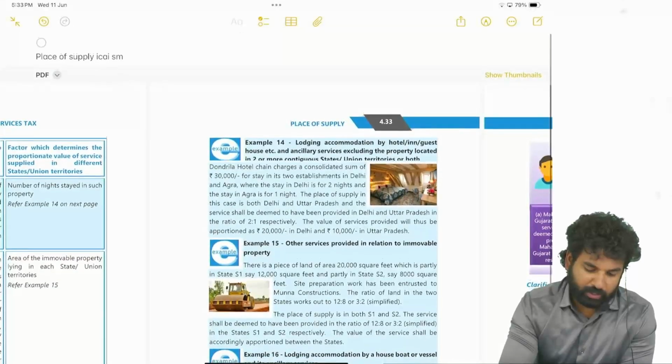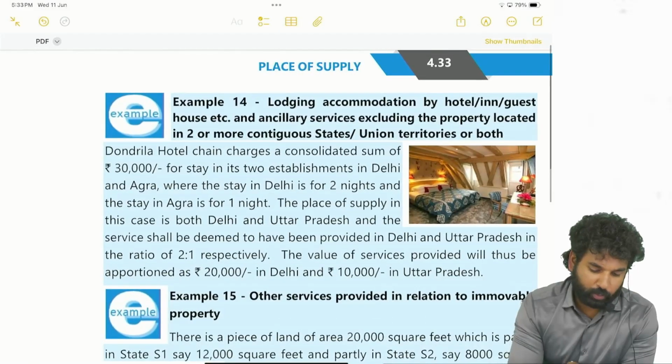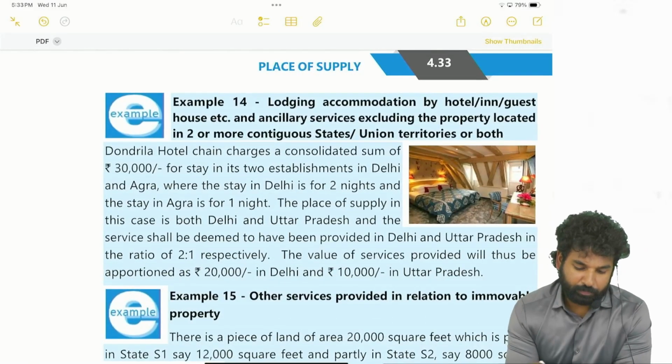Lodging accommodation by hotels, inns, guest houses, and ancillary services, excluding property located in two or more contiguous states or union territories.